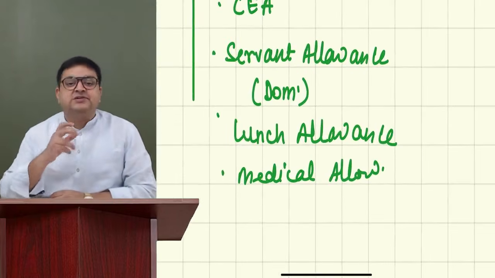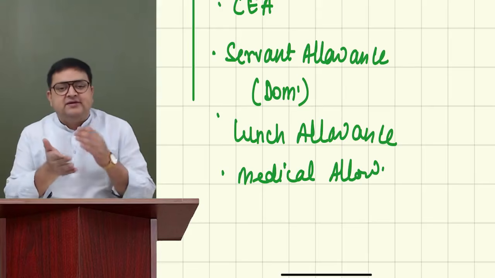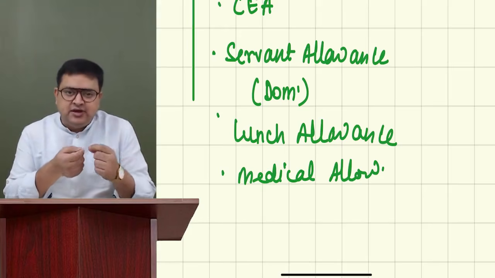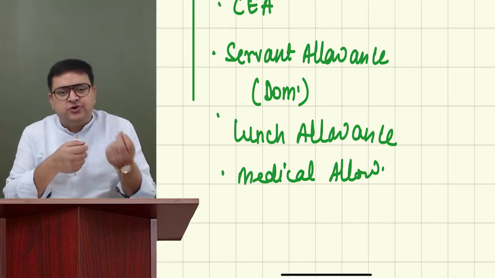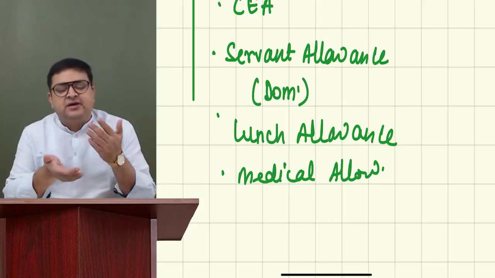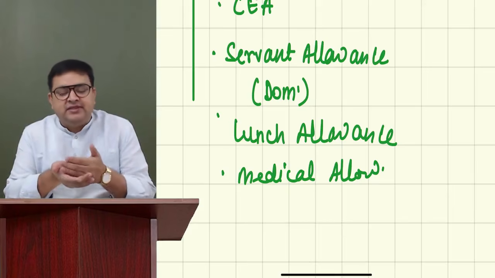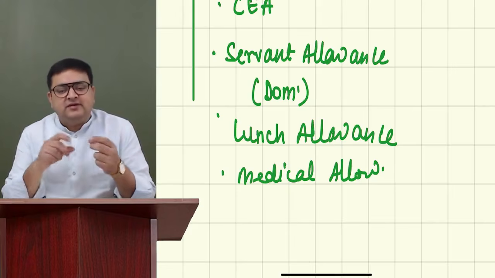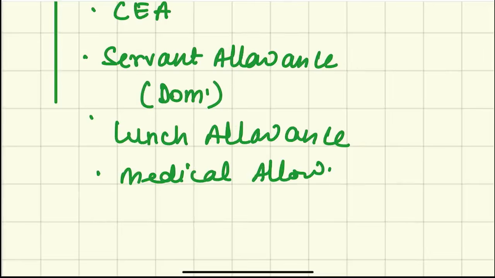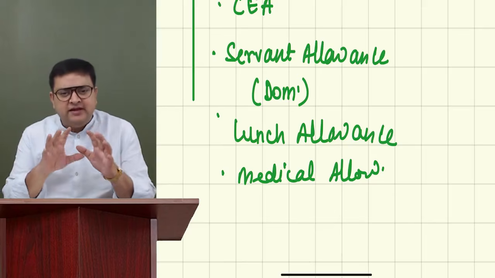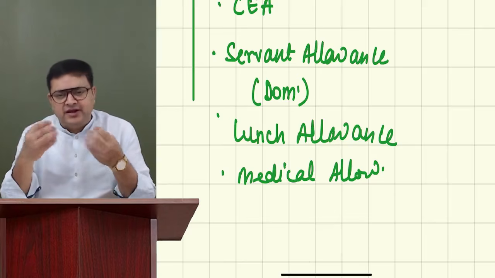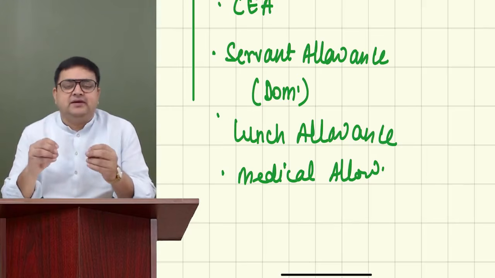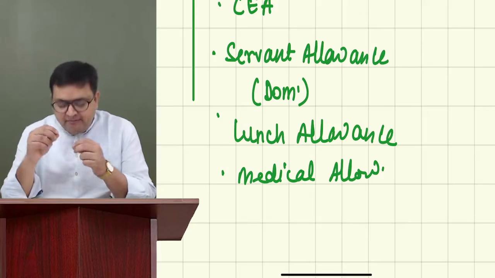So guys, what is lunch allowance and lunch facility? Lunch facility is that your employer is providing you meals. You can go in the afternoon to have lunch, or if it is a night shift, dinner, they're providing. That is in kind. That is called lunch facility. Lunch allowance is they are giving you money. Whether now you are spending it on lunch or dinner or not spending, it doesn't matter. Lunch allowance is in the form of money. It is always taxable.